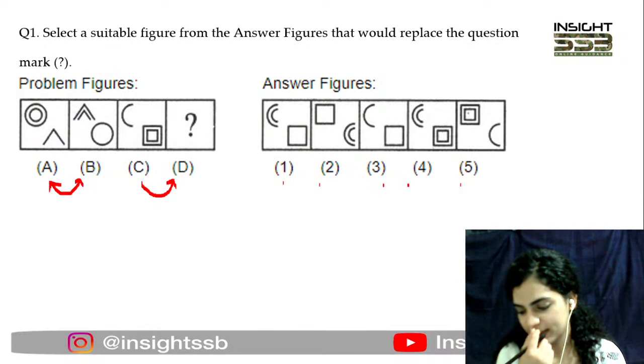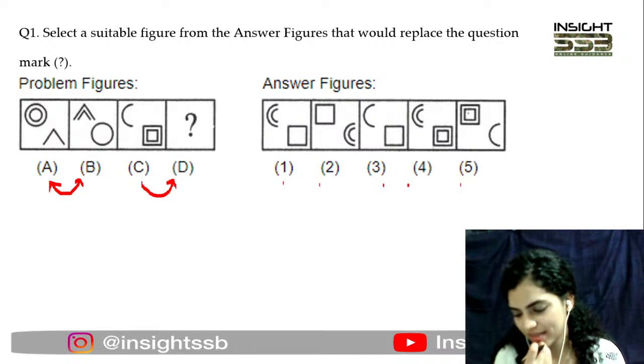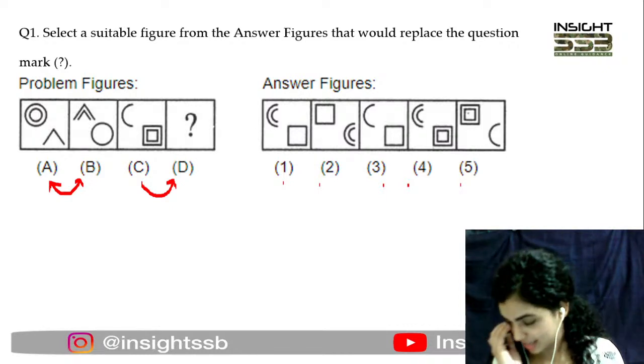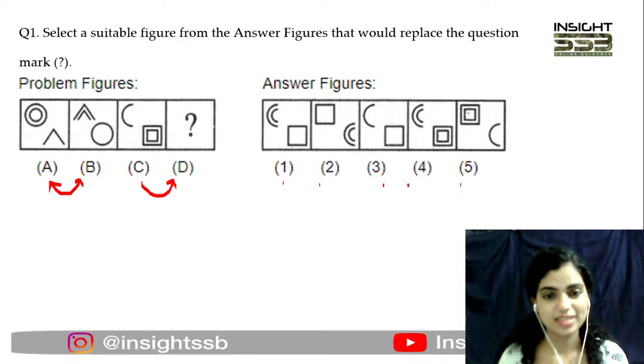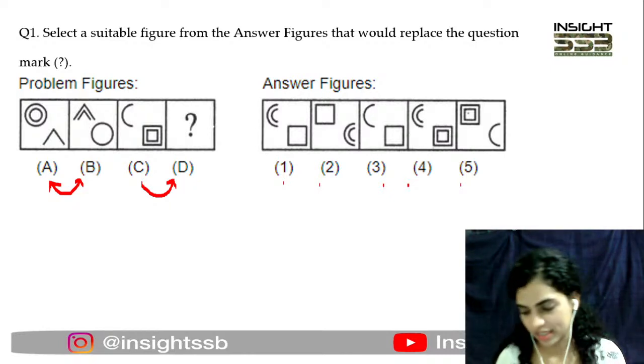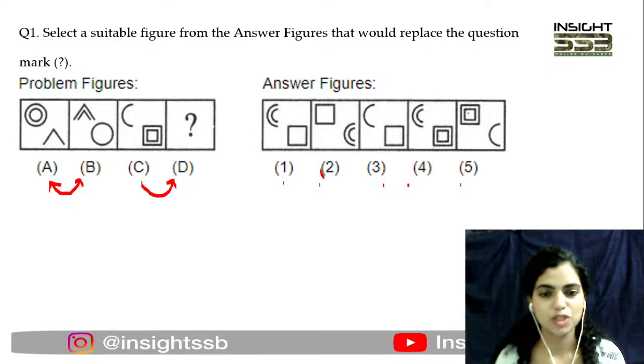So some have already started solving. Some are saying 1, 2, 5. Some with 2 are very confident. Okay. Right. So here, guys, you guys are absolutely correct. Those who are coming up with option number 2, that is going to be the answer here.